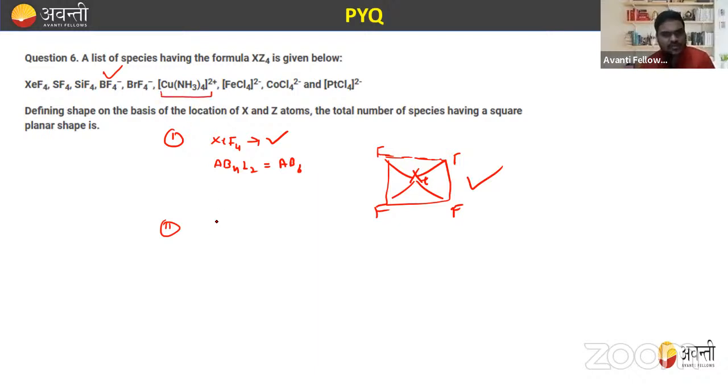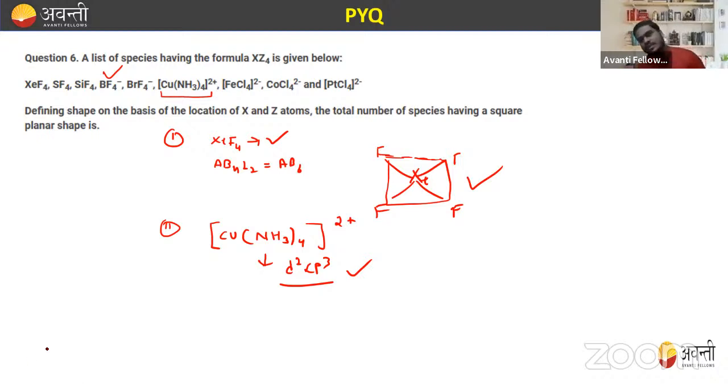Now this is from coordination compounds, which we discussed earlier. This is the case of tetrahedral, and here there is a strong ligand. Whenever strong ligands are there, they will show square planar, with dsp2 hybridization. So this will show. Now FeCl4: Cl is a weak ligand, so this will show tetrahedral shape, so this will not show square planar. Similarly CoCl4 2 negative. And PtCl4 shows square planar.